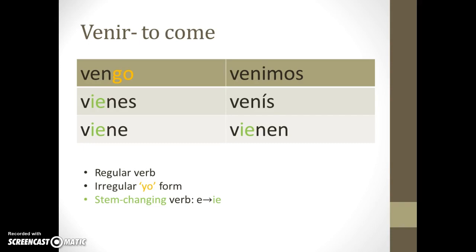Alright, the verb venir, which means to come, is conjugated very much like the verb tener, which is why we have it in this unit so that you can look at the similarities. It is also a regular verb. It has an irregular yo form just like the verb tener, and it's stem changing, so the E changes to IE. Yo vengo, tú vienes, él viene, nosotros venimos, vosotros venís, ellos vienen. Okay, so the endings in the nosotros and vosotros forms are not the same as the verb tener because this is an IR verb. So we're going to have the IR endings for our nosotros and vosotros forms.